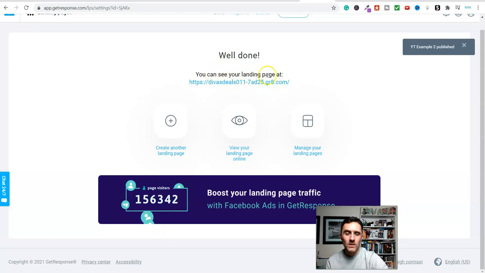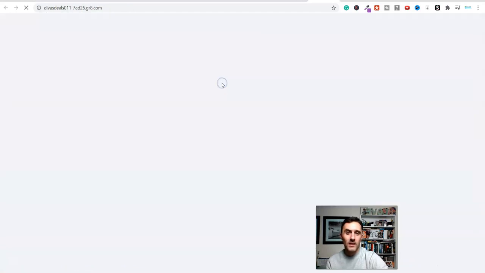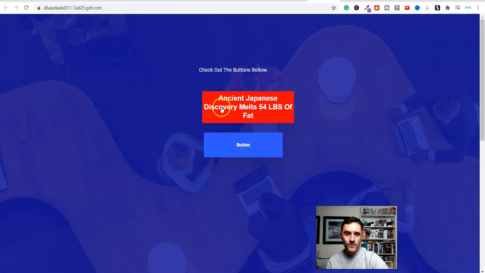And you see here, look, you can see the landing page. So this here is the landing page. If I open this up now, this is what it looks like. And obviously, this is everything we've just created on the back end. But as I've mentioned, you'd spend a bit of time making this look good, including information from the sales page.